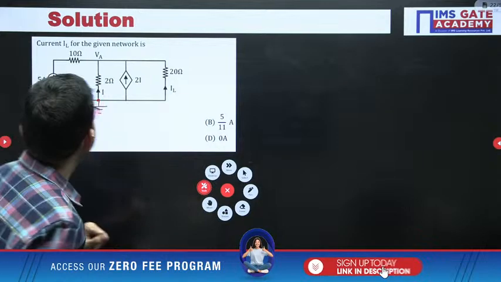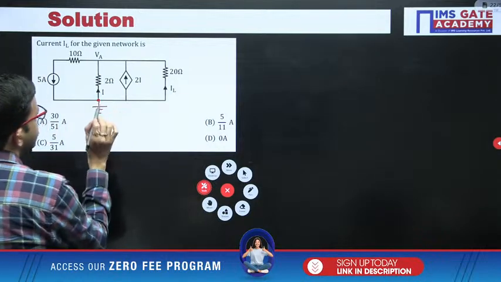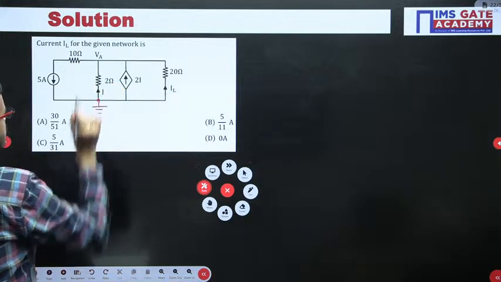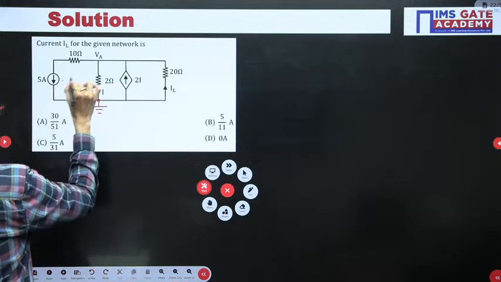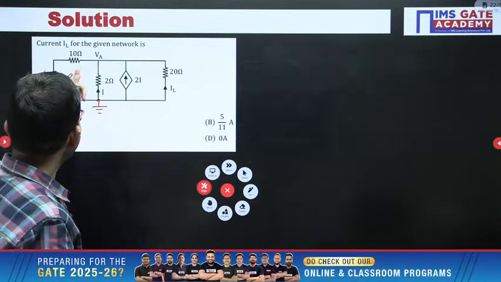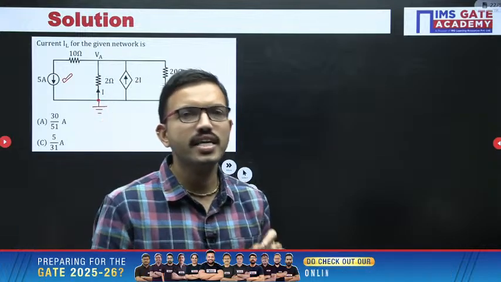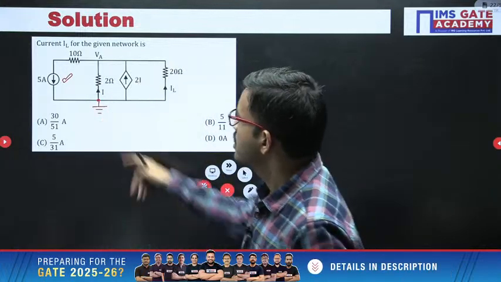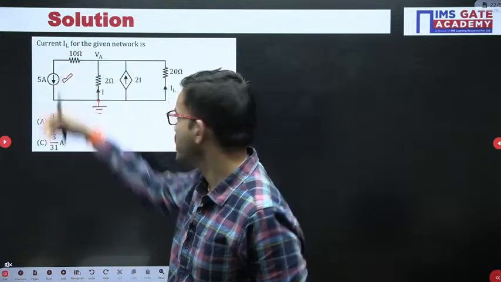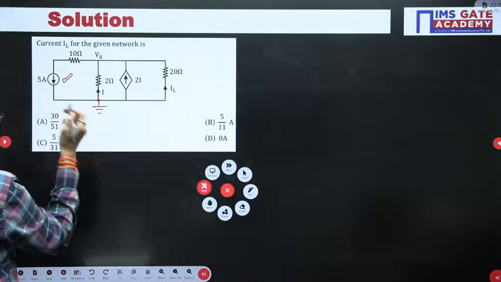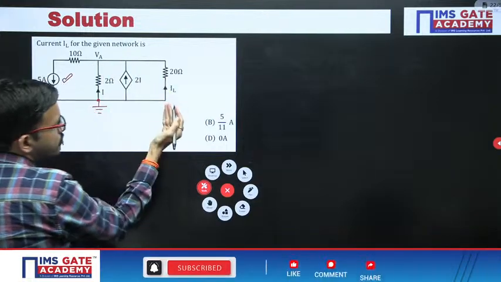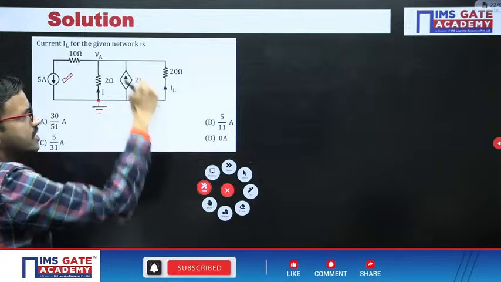In this branch the current is entering, so entering current will be negative. Here you have two elements connected in series, and in series the current is the same. Because of the current source, 5 ampere is leaving from this node. Here the current is leaving, whereas here the current is entering, and here also the current is entering.